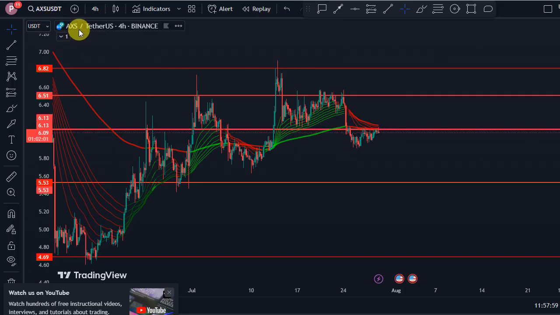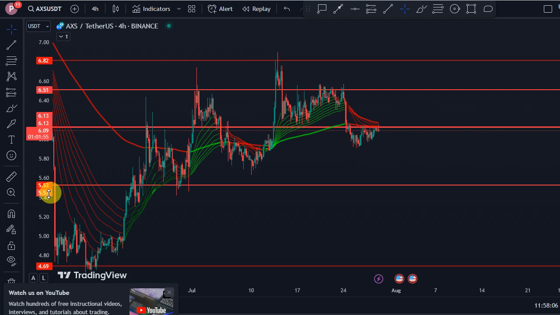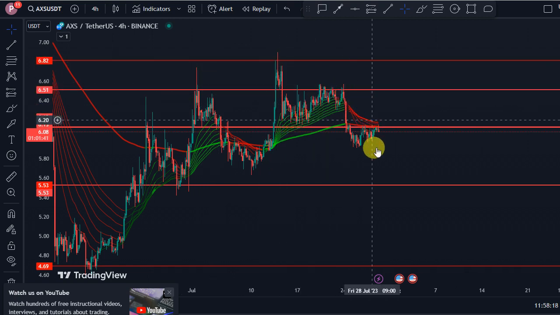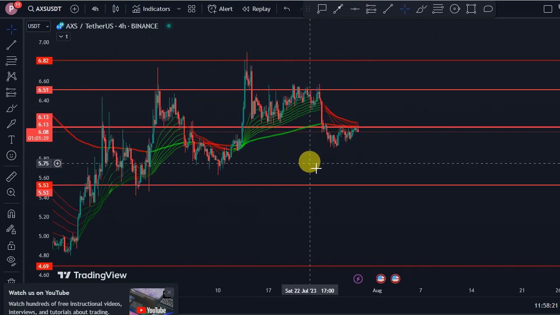So we are on the chart right here for AXS versus the USD Theta. We're on the 4-hourly time frame, and Binance is the data source. One of the things we love to do is draw all our key levels, because prices move from one key level to another, and you can see AXS has been respecting every key level we have here.